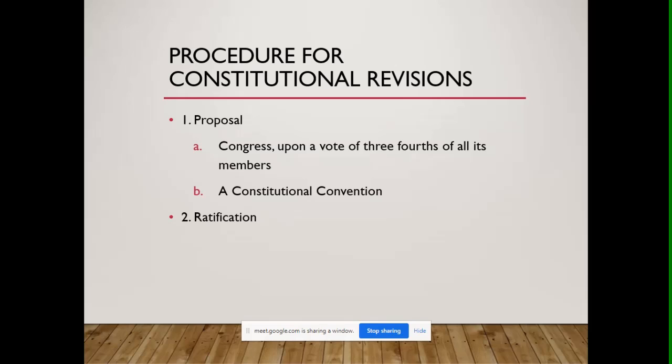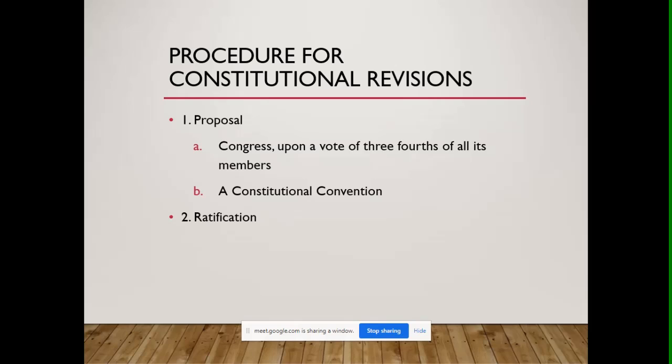At the onset, you must remember that proposals for amendments to the Constitution, even if it says Constitutional Convention, still arise from Congress.